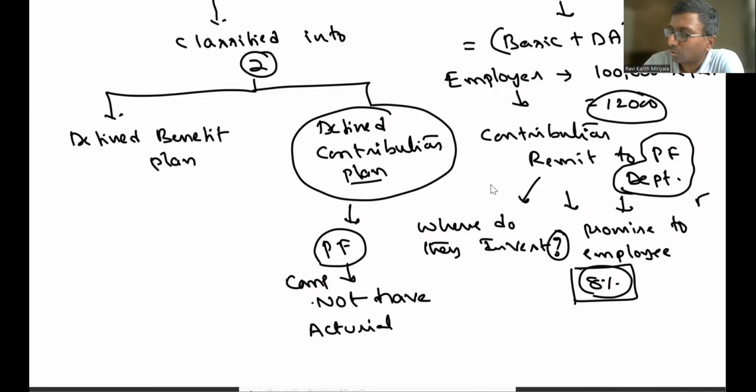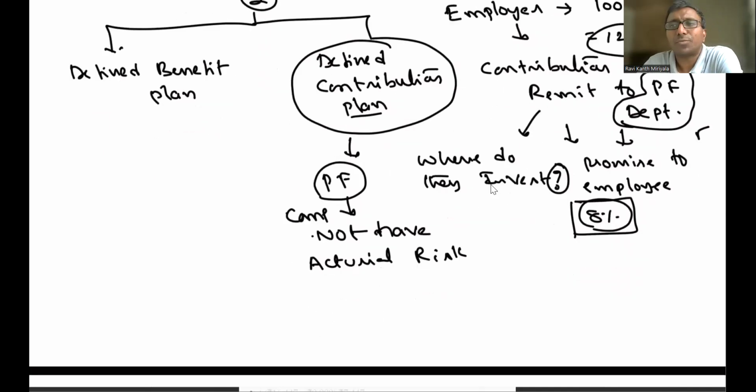Now, what is the actuarial risk? Actuarial risk in the sense of estimation risk. What is the estimation involved here? No estimation. Basic into 12%, that is equal to 12,000 rupees. Where is the estimation here? Not at all. So we don't have any actuarial risk or estimation risk. And do I have investment risk?